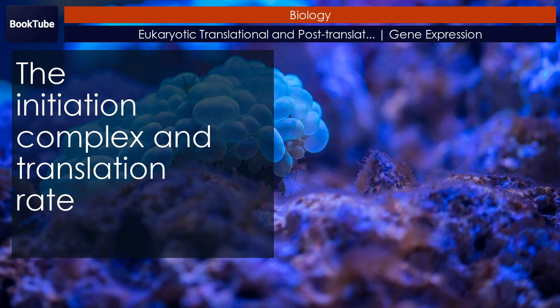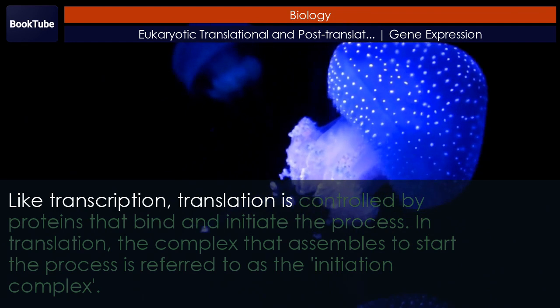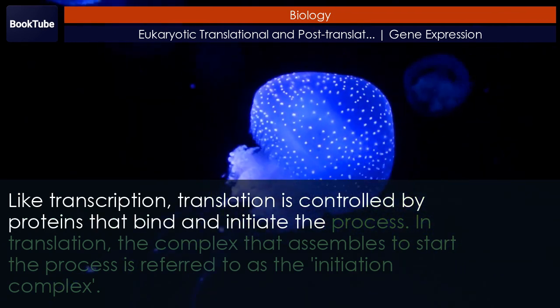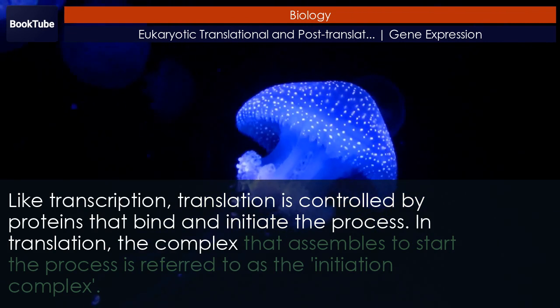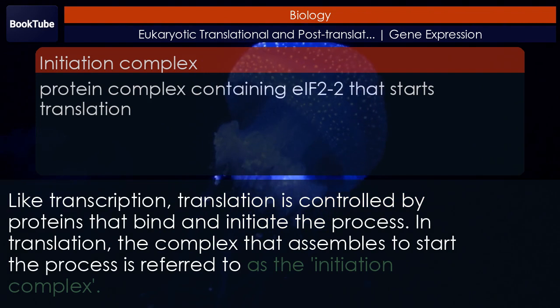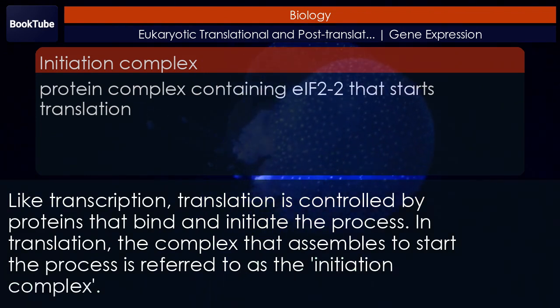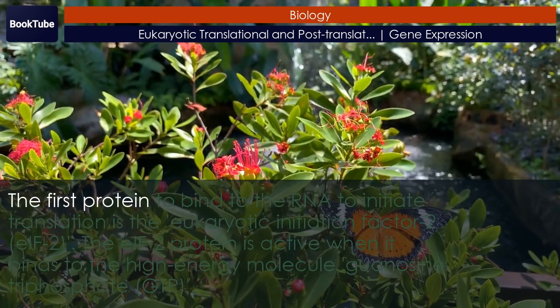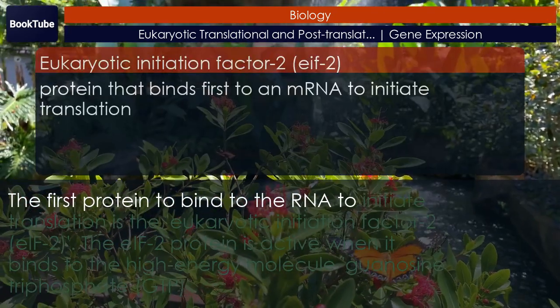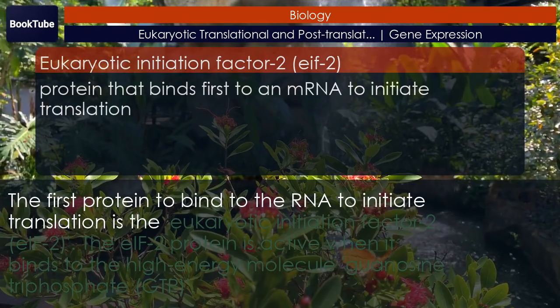The initiation complex and translation rate. Like transcription, translation is controlled by proteins that bind and initiate the process. In translation, the complex that assembles to start the process is referred to as the initiation complex. The first protein to bind to the RNA to initiate translation is the eukaryotic initiation factor 2.